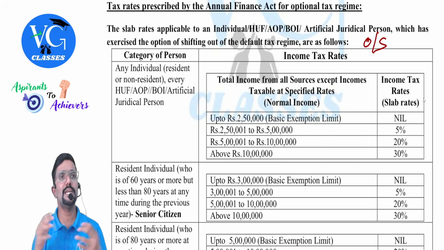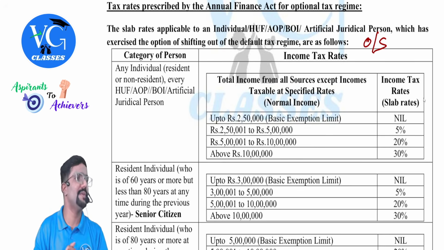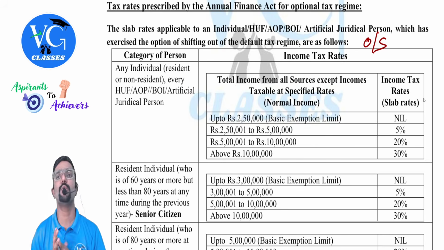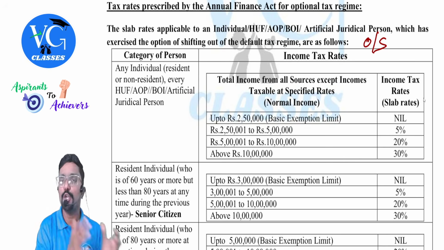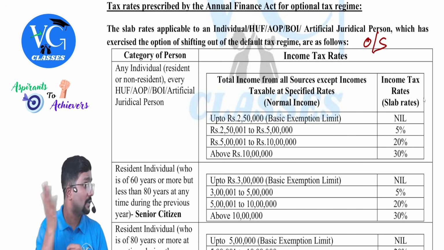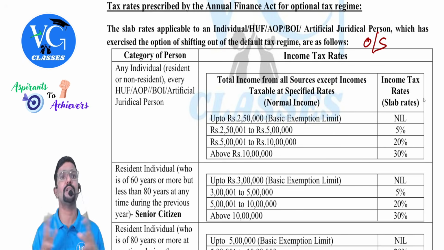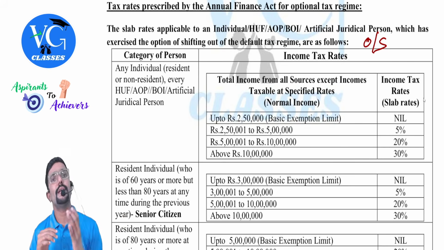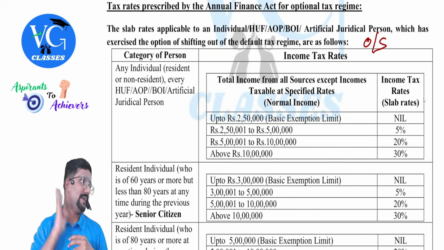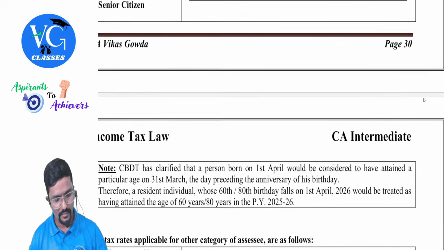Then, if a resident individual is aged 80 or more during any time of previous year, then the basic exemption limit would be 5 lakh. So up to 5 lakh, nil. 5 to 10, 20%. 5% is not there. Please be careful. By mistake, you may take it as 5%. For super senior citizen, 5% is not at all there. Next, more than 10, 30. Easy, no? Yes. Easy. Okay.